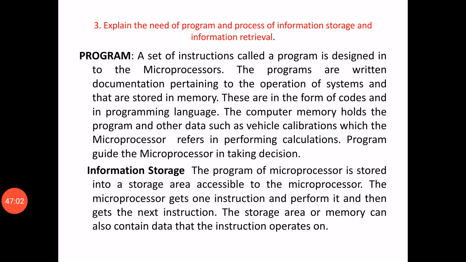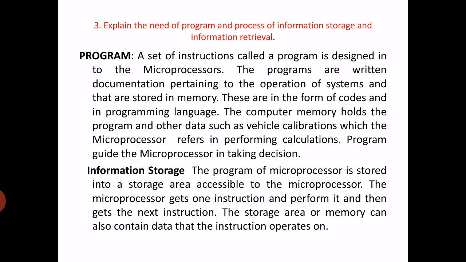Question number 3. Explain the need of program and process of information storage and information retrieval. Okay, first, the need of program. A program is a set of instructions designed into the microprocessor.